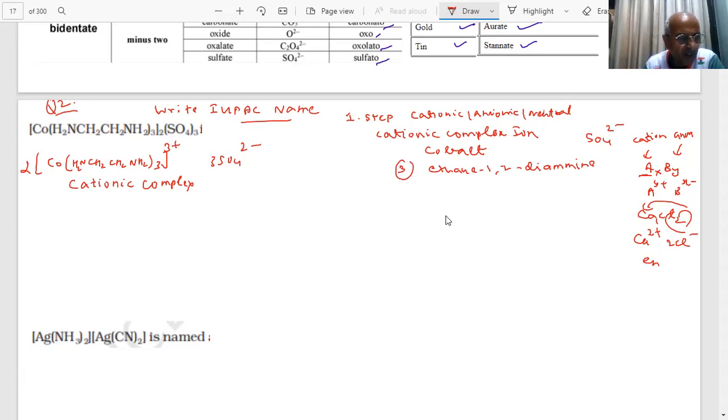Tell me. You have 30 seconds. You have got this information. There is a numeral inside this. Numeral means numbers. Then I will use what? Bis, tris, tetrakis, like that. How many are there? 3. I will use tris. 3 means tris. And I will put the name of this in the parenthesis. The rule, whatever rules I told you. What is the name then? What is the name of this compound then, student? How will I write the name of this compound, student?